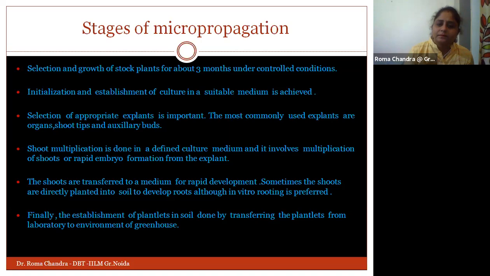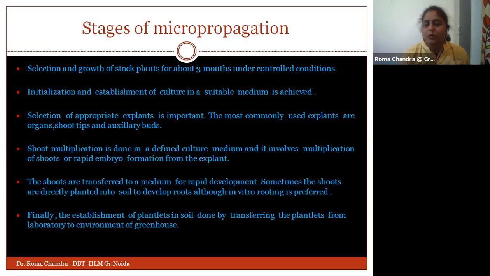Then rapidly, the embryo formation of this explant will be in process. As soon as the embryo formation is completed, these shoots are transferred to a media where they will go through rapid development. We need to have the multiplication of these shoots. Later on, these shoots can either be picked up and moved to the soil for the development of the roots, or the process will continue with root formation.